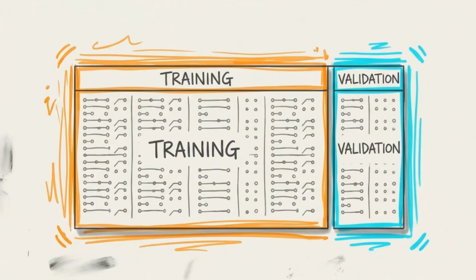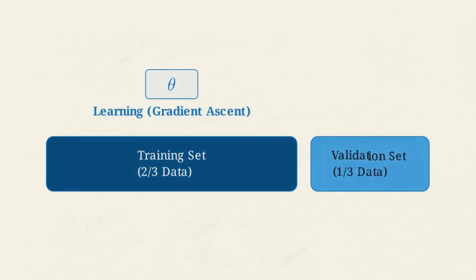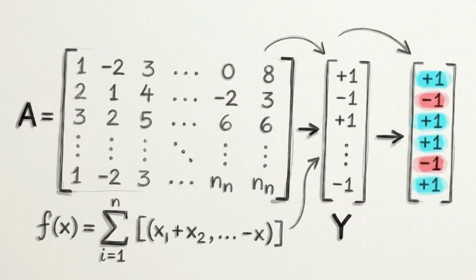To ensure the algorithm is finding real patterns rather than just memorizing historical data, researchers use a strict validation strategy, splitting the data into a training set for learning and a hidden validation set for testing. Replacing binary trade signals with differentiable curves is what allows the machine to mathematically solve the market's historical patterns.